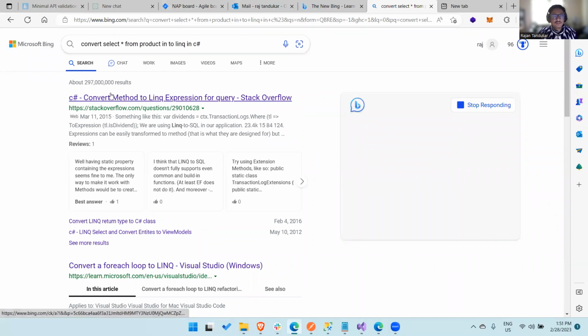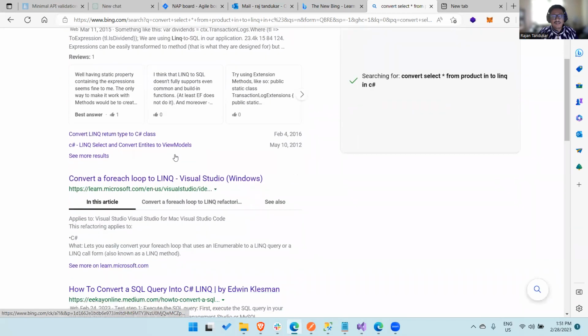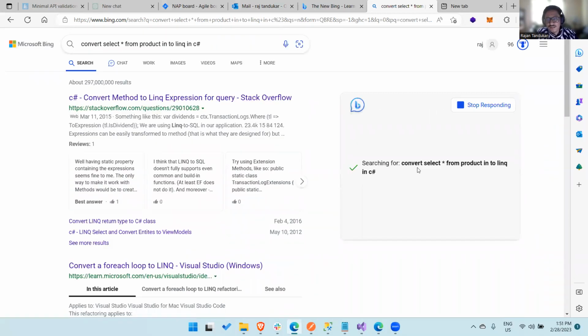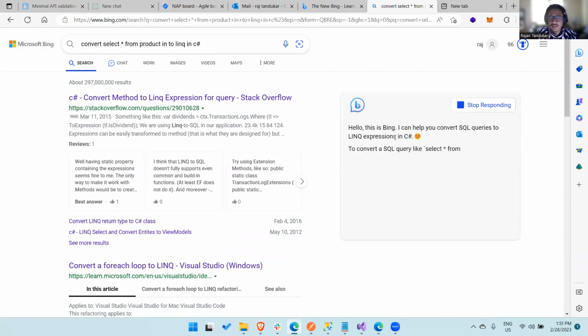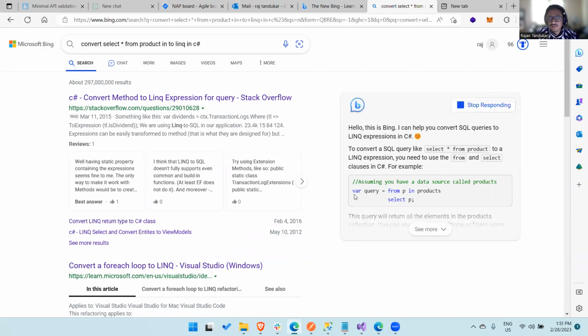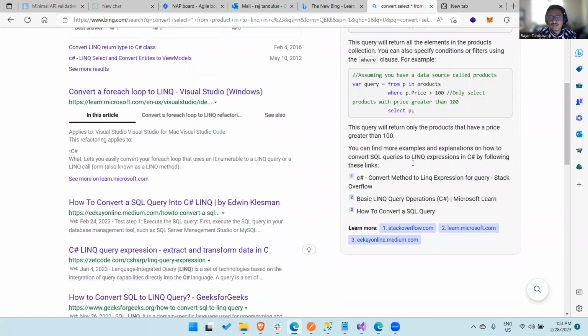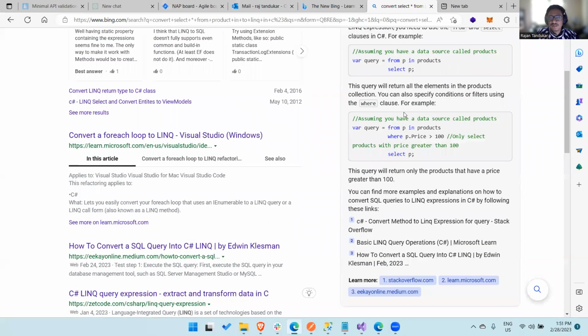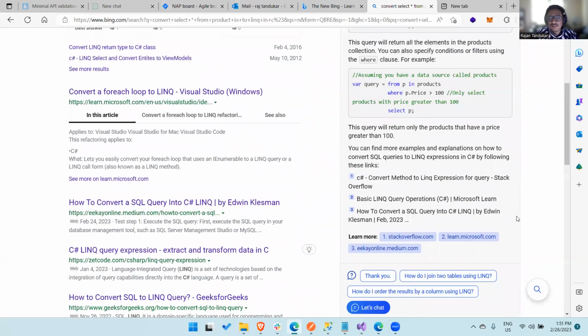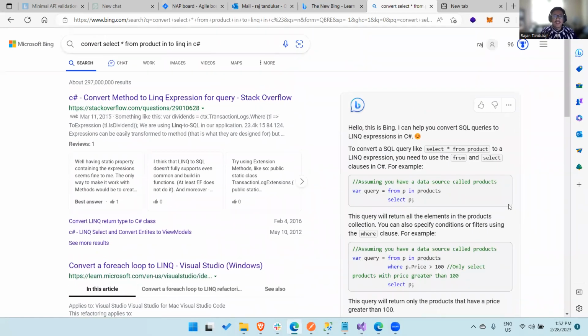Okay, now we got some Stack Overflow answers in here, and now Bing is searching in ChatGPT. Okay, so here we got the answer. From P in product, select P. So it has got some other even detailed response as well. So this is brilliant, guys. Now, we don't have to log into ChatGPT and ask for answers there. So we got these ChatGPT features for free.